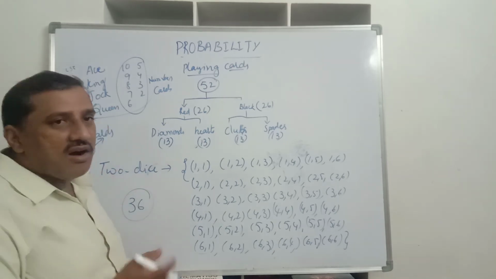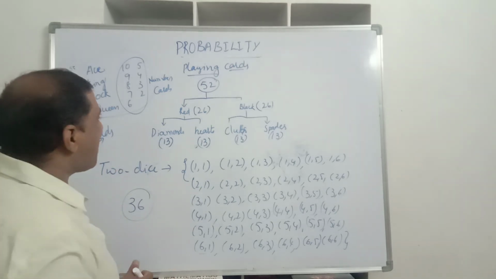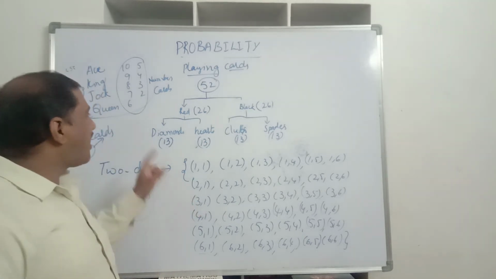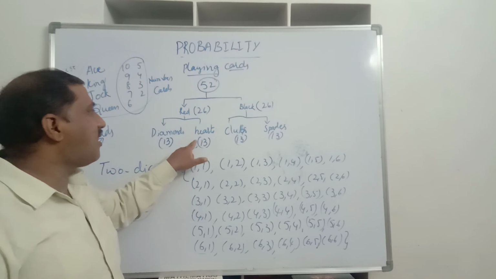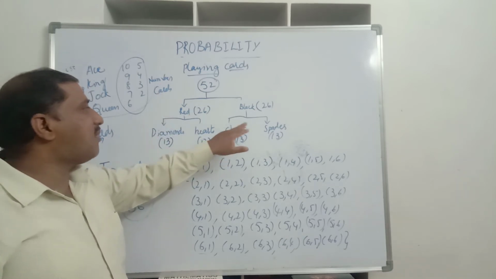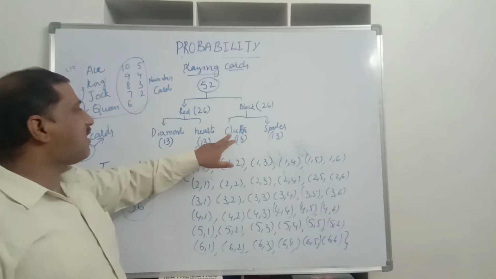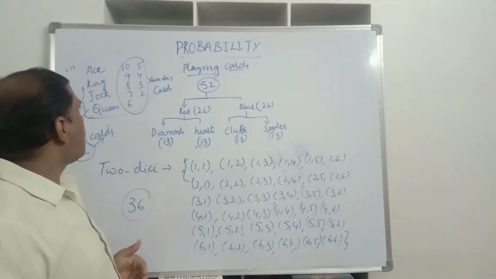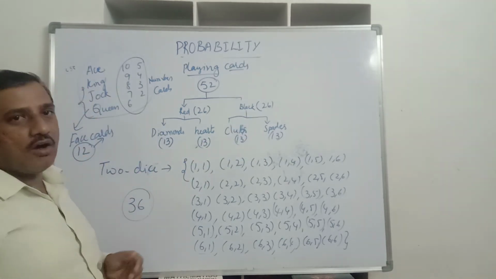About this, how many cards are there in red color? How many cards are there in black color? How many diamonds? How many red color kings are there? 2 red color kings are there, that is 1 diamond and 1 heart. Again from black also, 2 kings are there, 1 club and 1 spade, that is in black color. So how many hearts, how many jacks are there, how many queens are there?